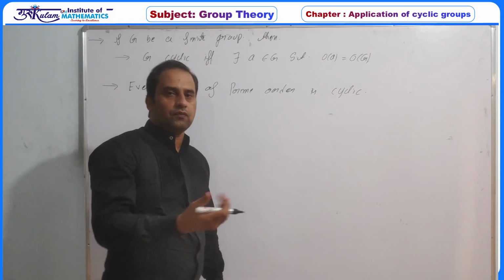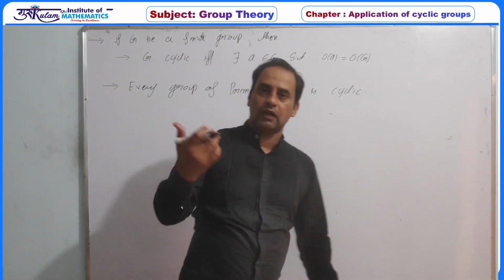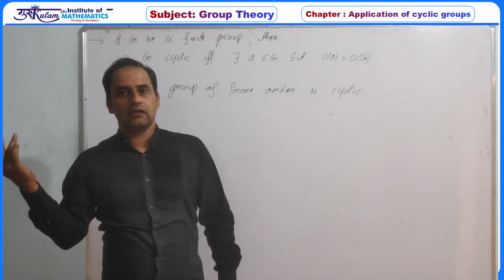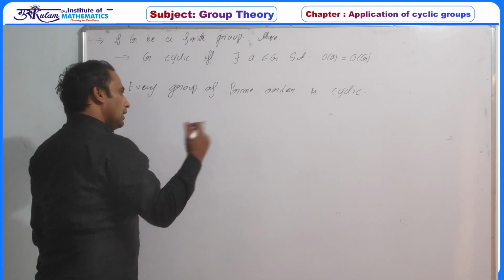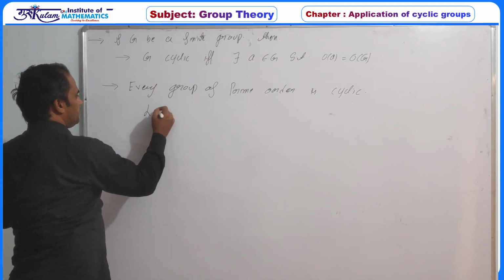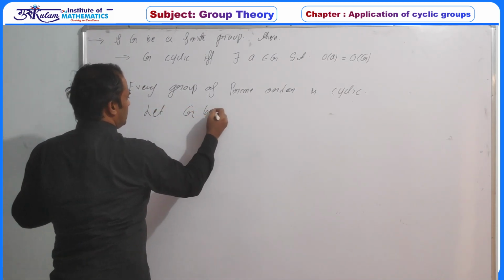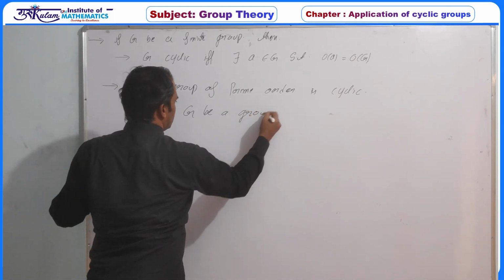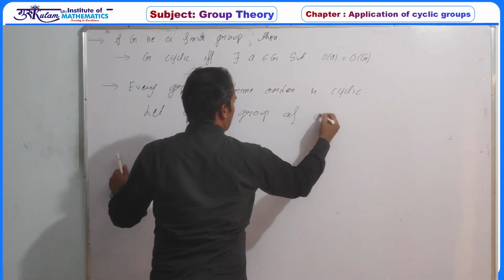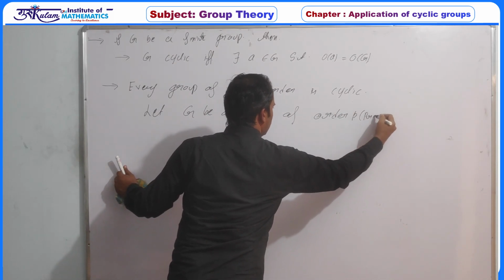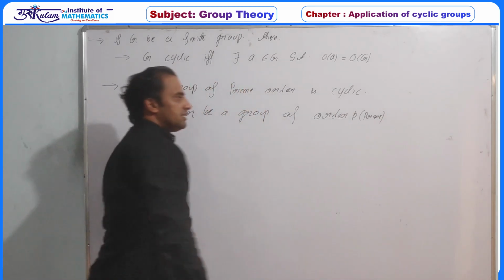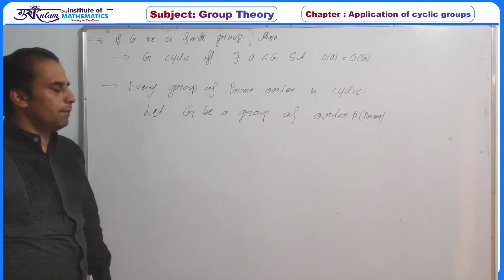For example, groups of order 2, 3, 5, 7, 11, 13, 17, all these groups are cyclic groups. Why? Let G be a group of order p, where p is a prime number. G is any group whose order is p.